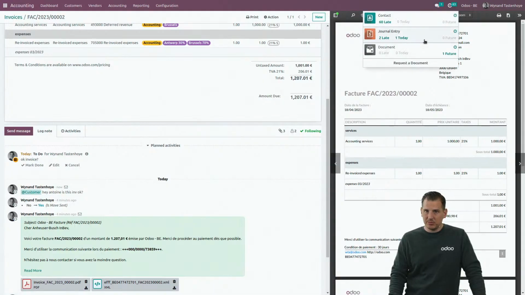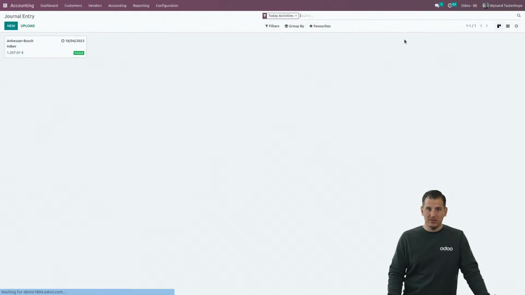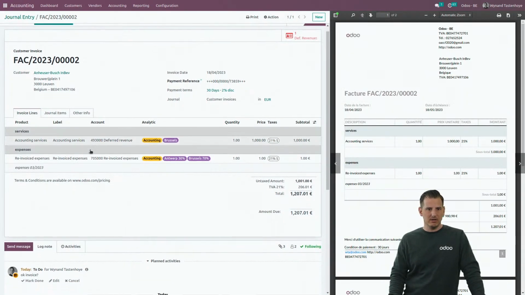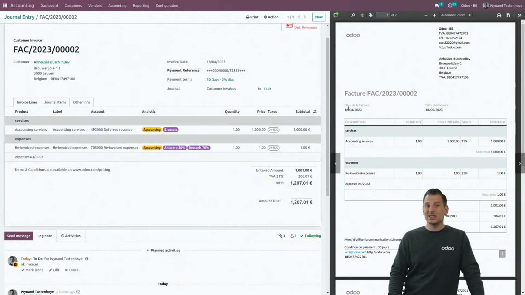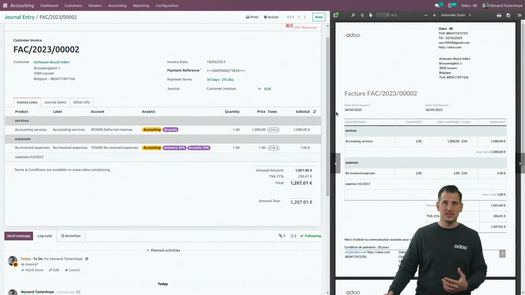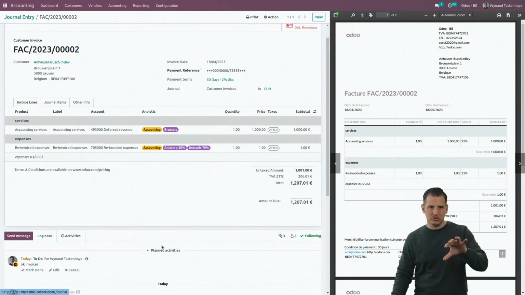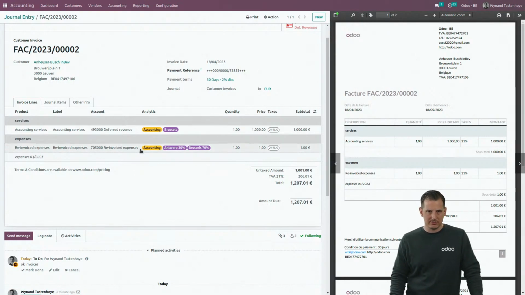I can see that, for example, in my journal entries, I have one activity now available for today. If I click on there, I can see it's the invoice of InBev that we created together, which brings me here to the activity that I just created with you. So that's a possibility to assign activities to yourself or to colleagues in order to keep track of it also on the chatter itself.